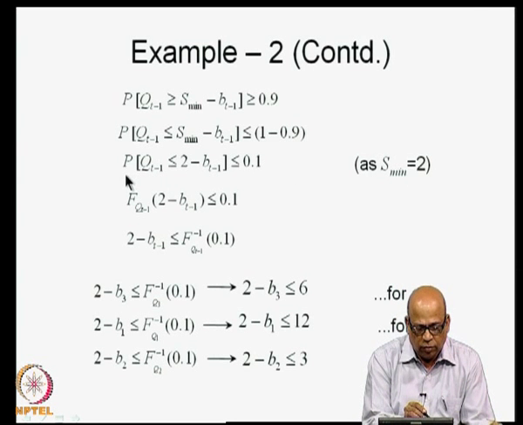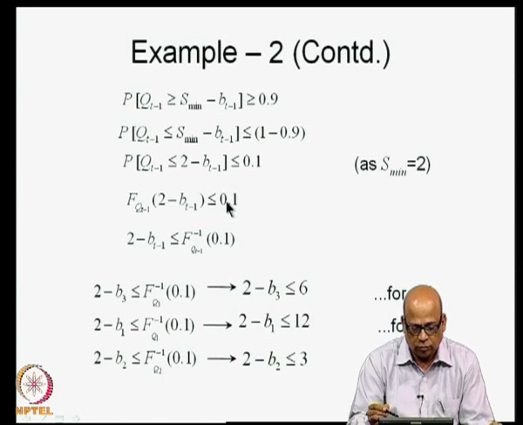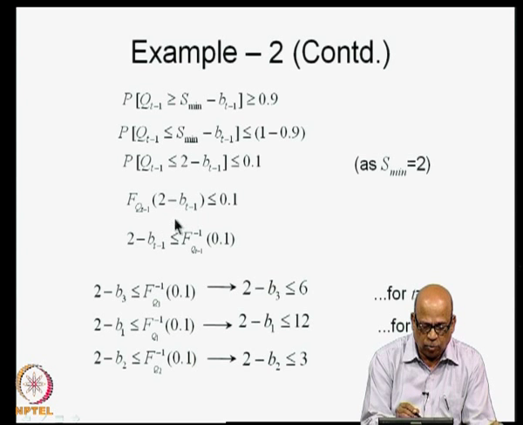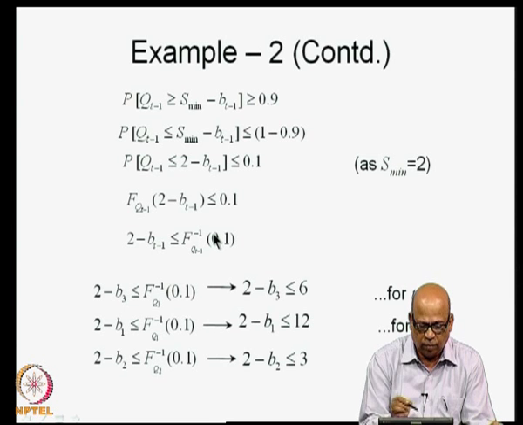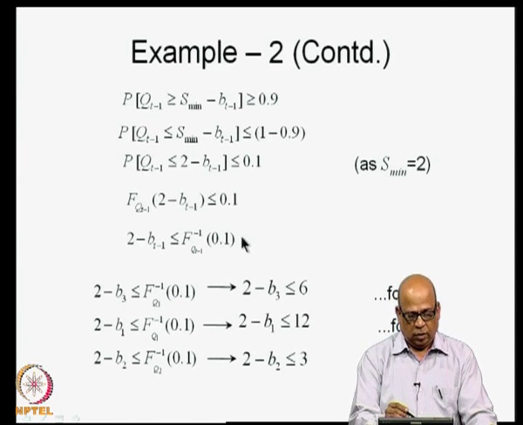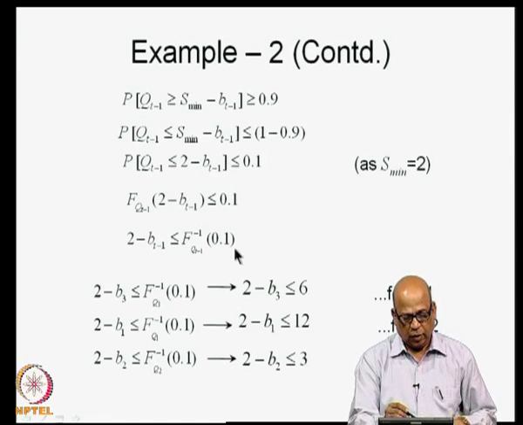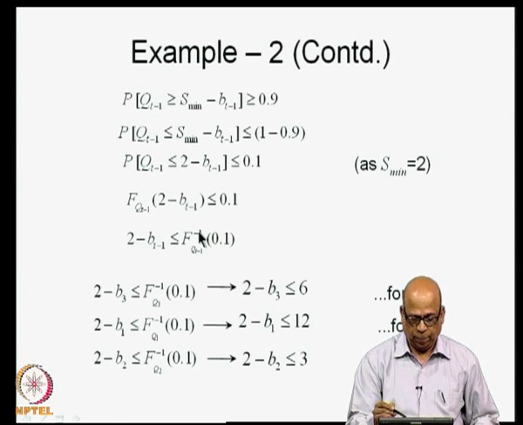Now, what is this? This is probability of X being less than or equal to x, which means I write this as F of Q_{t-1} of S_min minus B_{t-1} less than or equal to 0.1. This subscript Q_{t-1} indicates that we are talking about the distribution of Q_{t-1}. Or we write this in our usual notation as S_min minus B_{t-1} less than or equal to F_{Q_{t-1}} inverse of 0.1. Now, this is where we use the data on the distribution.